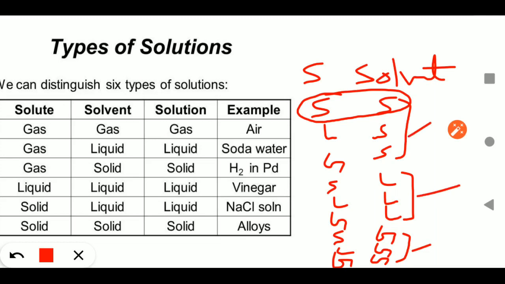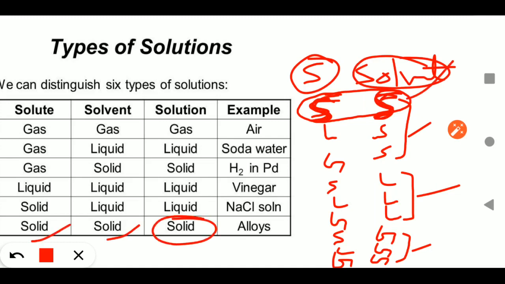Now we will tally the table. If the solute is solid and the solvent is also solid, both components are solid but they form a homogeneous mixture, then it is an example of a solid solution. So the solution will be solid if both components are solid. Examples are alloys: copper and zinc, gold and silver.